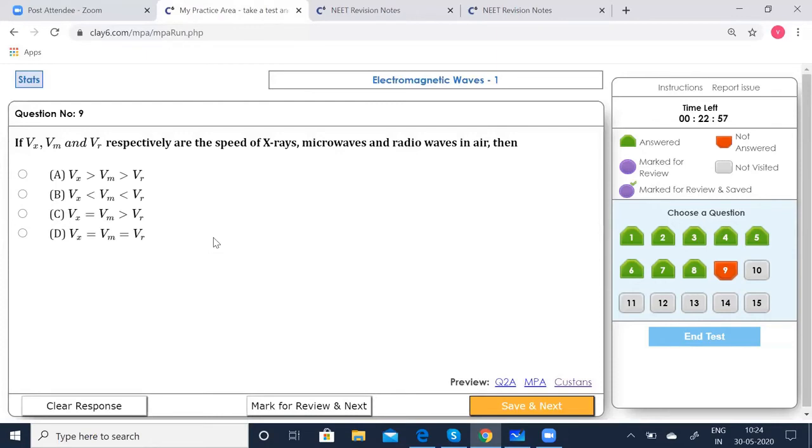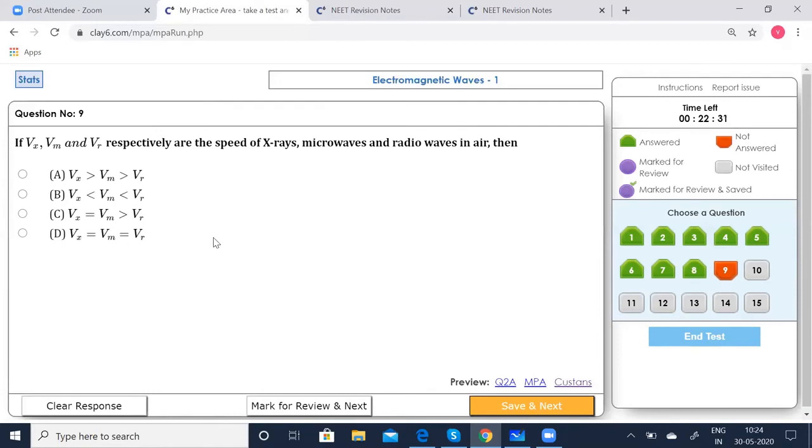Wavelength for microwaves ranges from 10 to the power of 7 Angstrom to 10 to the power of 9 Angstrom. And wavelength of radio waves ranges from 10 to the power of 9 Angstrom to 10 to the power of 14 Angstrom. So you can say that the wavelength of X-rays is lesser than that of the microwaves, which is lesser than that of the radio waves.